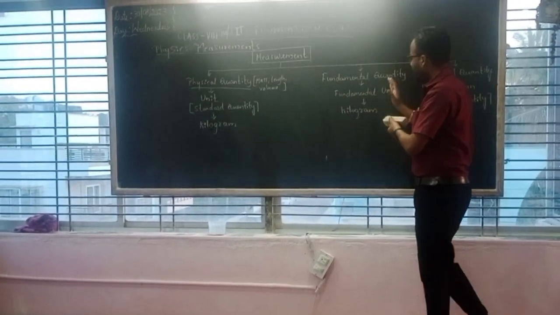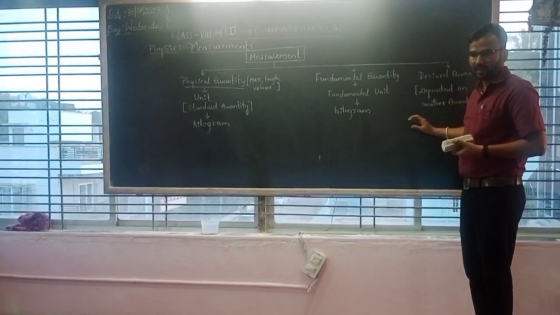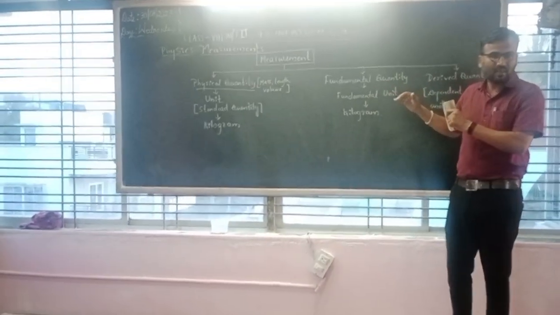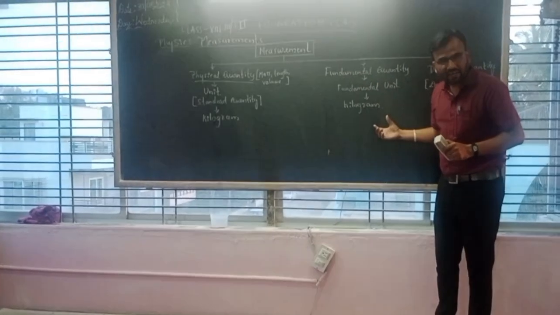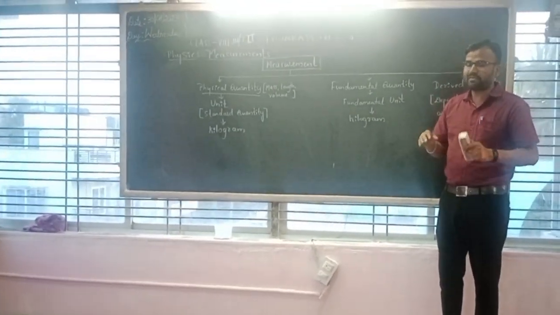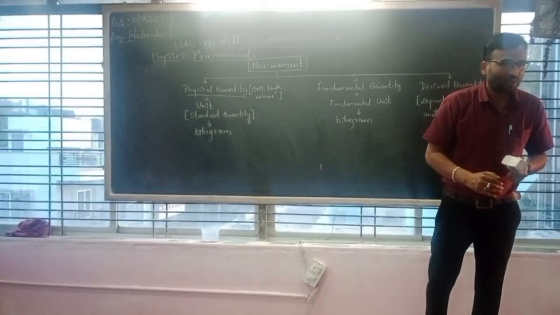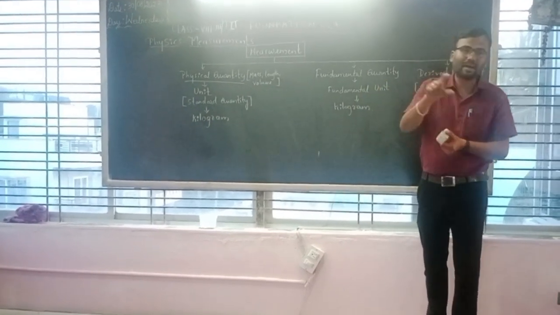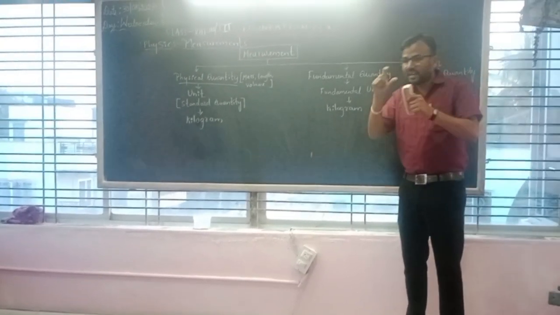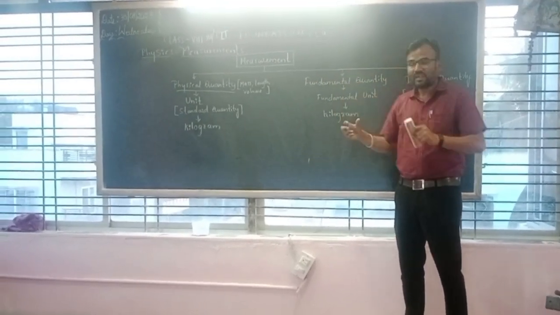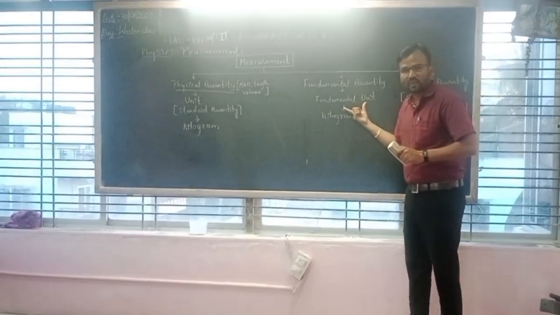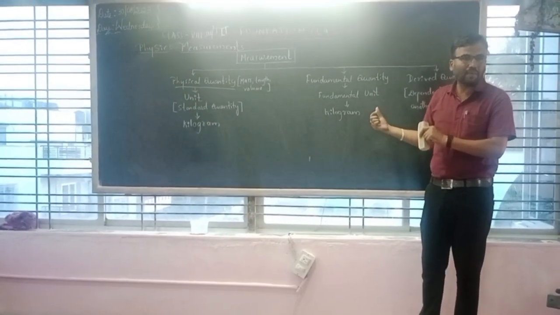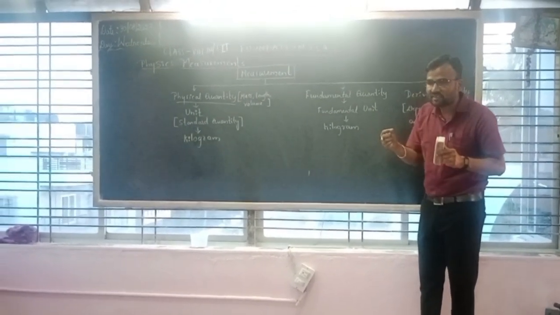So when it comes to the next one, fundamental quantity. Fundamental quantities are like fundamental units. If you take a kilogram, and the object is having very less weight, you can't say that it is in a kilogram. Other than this, you can use gram. So if you compare these two, gram and kilogram, the kilogram will be what? It will be the fundamental unit. Is that clear?